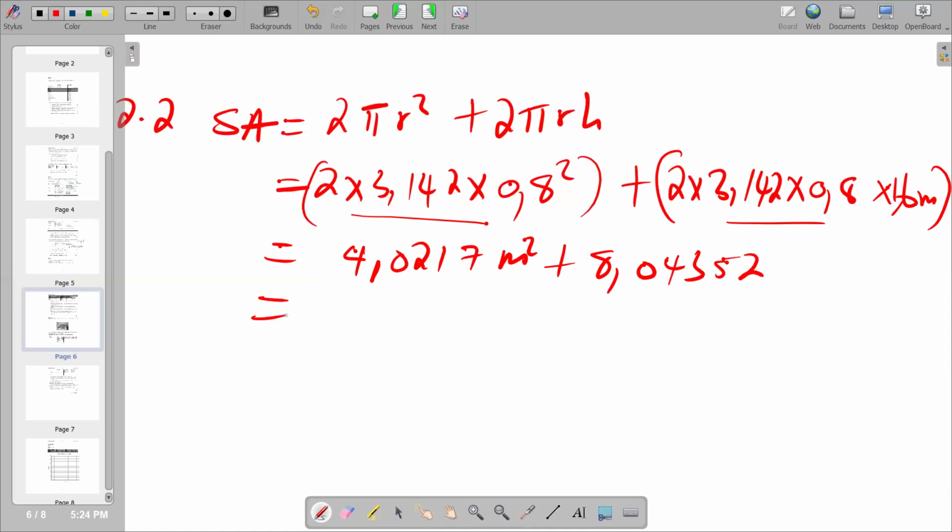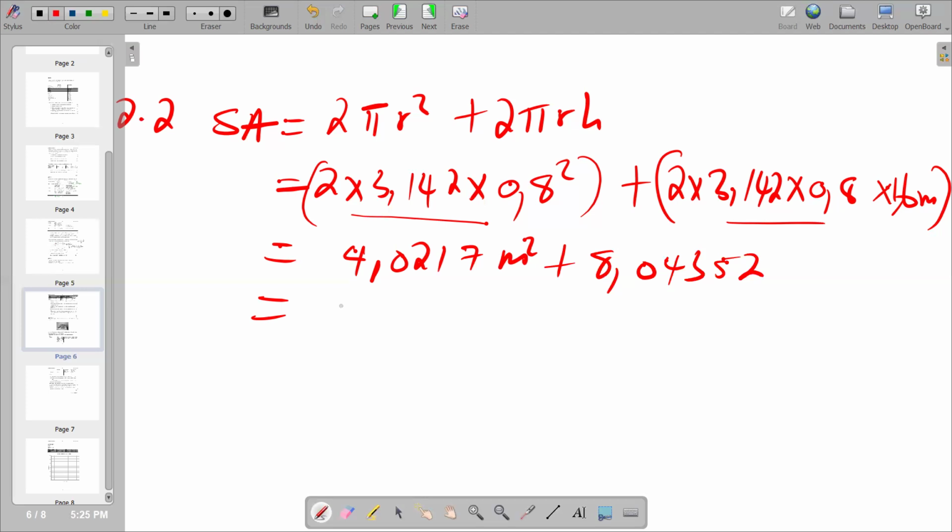So let's try to add and see exactly what do we get there. On the first part, we've got 4.0217, and then we add our 8.04352, and then we're going to get it as 12 points.